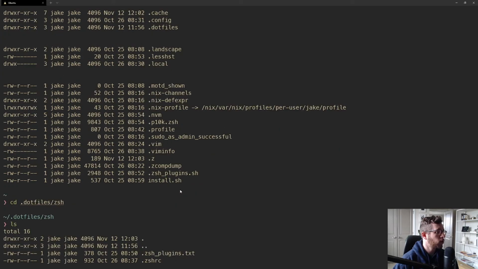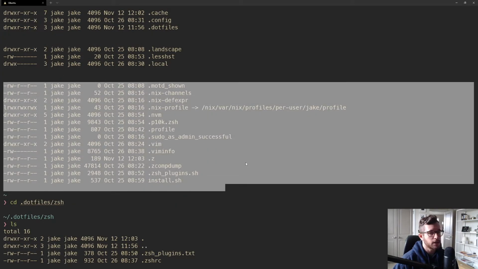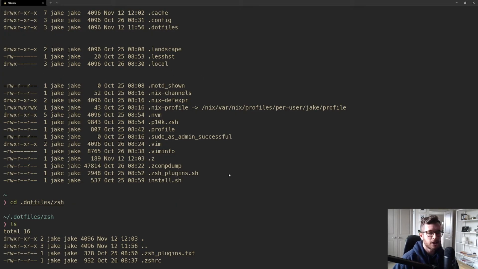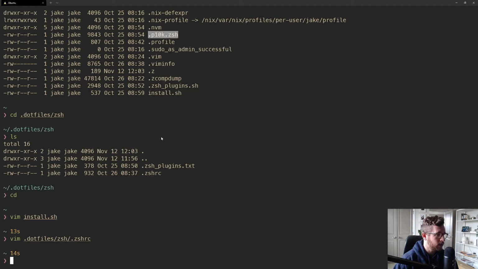And that goes for a number of other dot files within your home directory. There's just some that you don't want to commit to source, right? You don't need to commit them to source because they're auto-generated. An example of this would be the Powerlevel10k file. It's going to get generated, no reason to keep it.